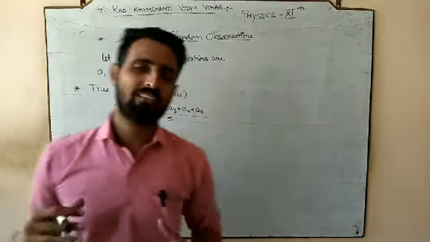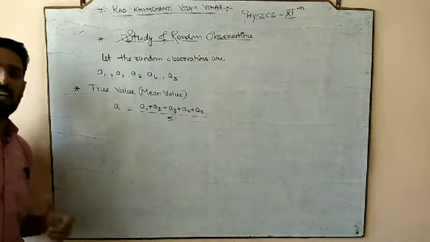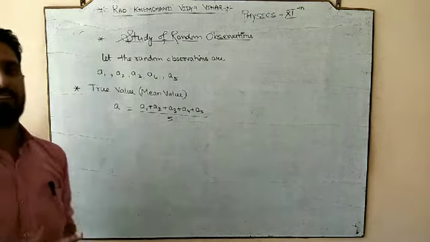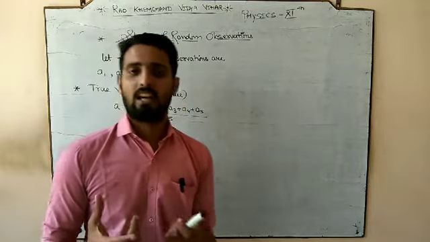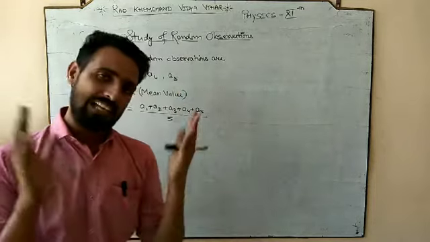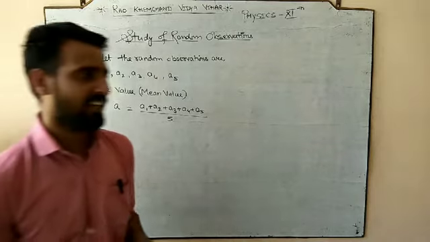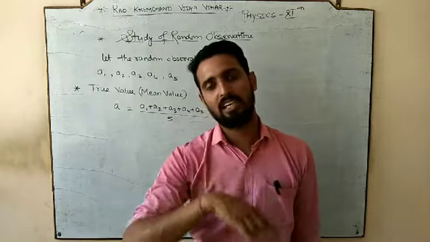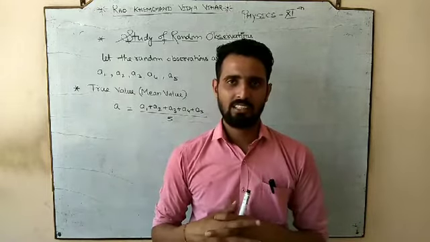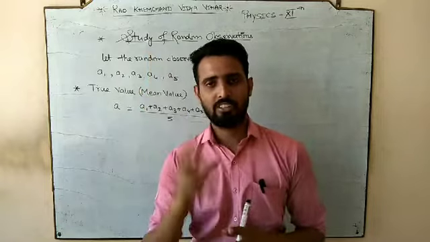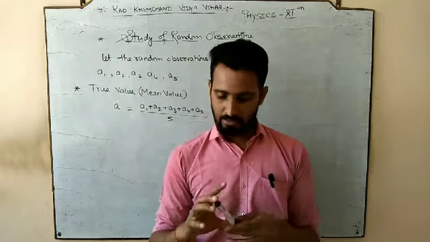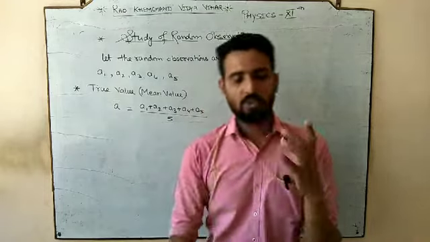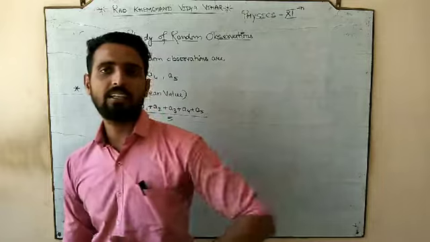So whatever mean value I get here, that mean value or the average value gives me the true value. On an average, this is the true value of this thing. Suppose you are measuring the length of something: the first time you measure 14, the second time you measure 14.3, then you measure 13.8, and in this way you took 5 readings. So what should be the standard value? So first of all we have to specify that we take 5 readings on this marker, let's suppose nothing is written on it. So I got a random marker on which the standard company has not given any length.